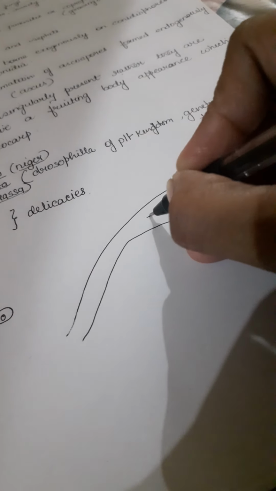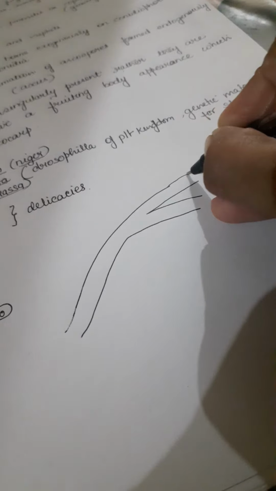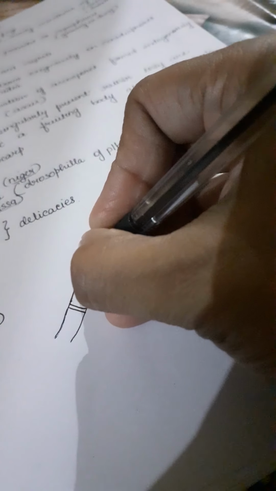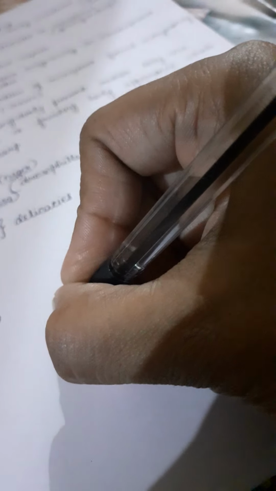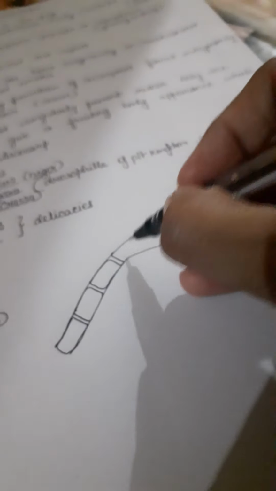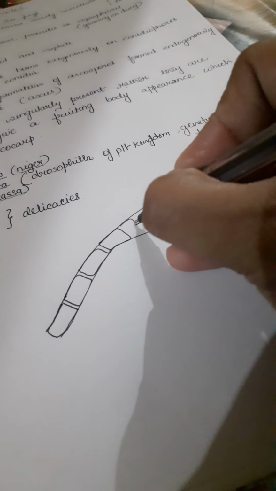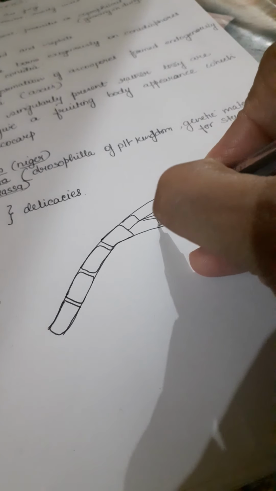So both the characters are new. Branched like this, and septate, as I have already told you, there would be transverse walls formed and they will divide this into compartments. Now they are not true cells as such, but we do call them multicellular in general language.